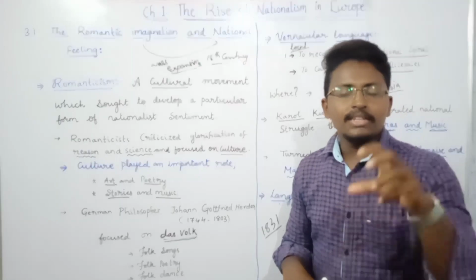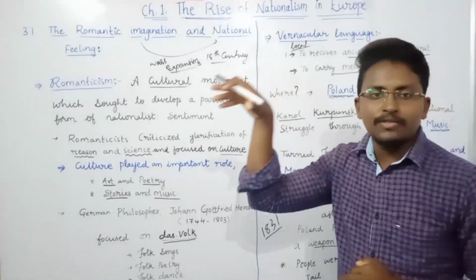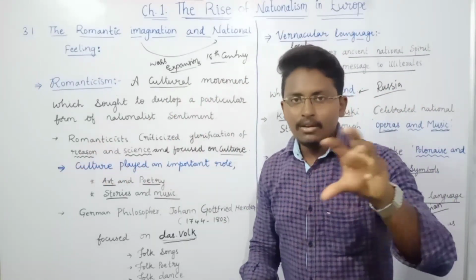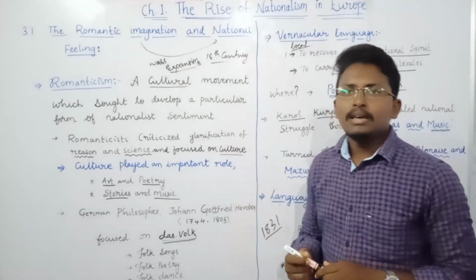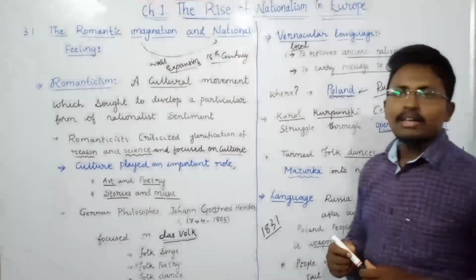And the Russian authorities even started forcefully keeping the Russian language in the schools. Because of this, the Polish people started seeing their language as their weapon of resistance.